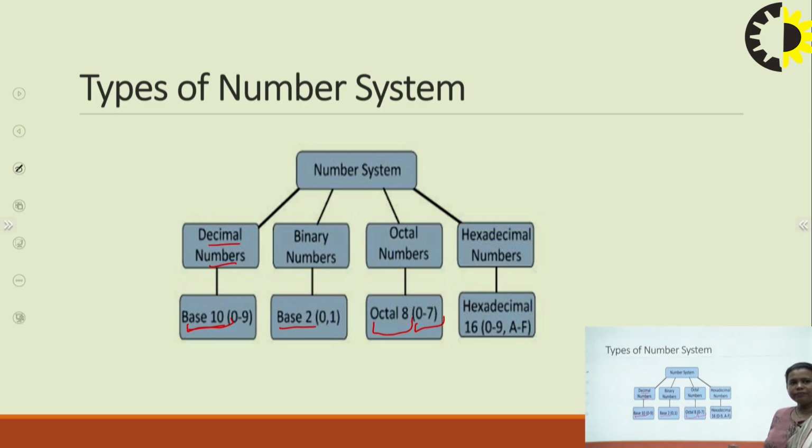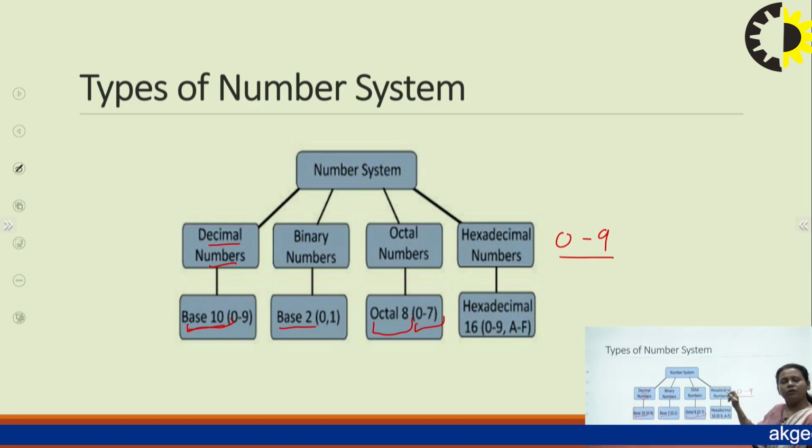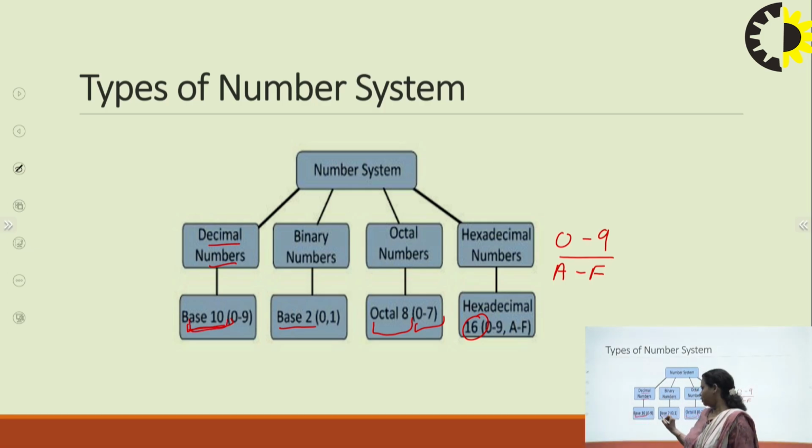Then hexadecimal. The hexadecimal number system is basically a combination of numbers as well as some alphabets, right? From 0 to 9 it is normal, and after 9 they take from 10 onwards A to F: A, B, C, D, E, F, alphabets, right? And the base is 16. So the decimal number system has base 10, binary has base 2, octal has base 8, and hexadecimal has base 16, right?